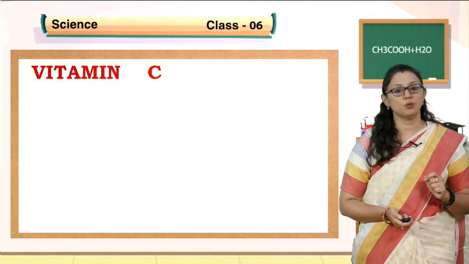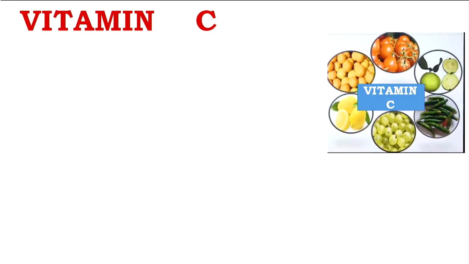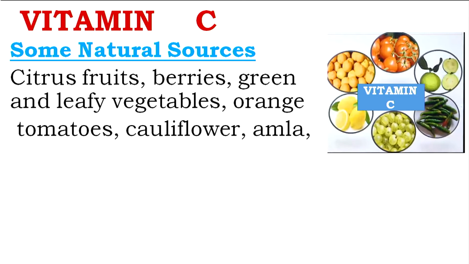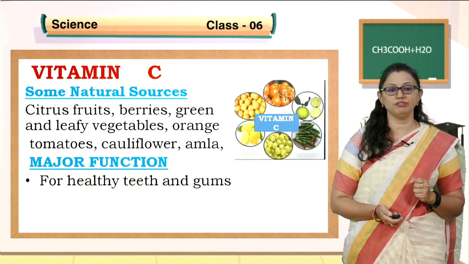Next is vitamin C. You can see the sources of vitamin C, children, that is citrus fruits, berries, green leafy vegetables, orange, tomatoes, cauliflower, then amla. Whichever fruits or seeds have a sour taste, all these are rich in vitamin C. What is the major function of vitamin C?